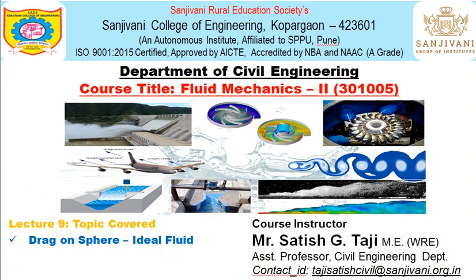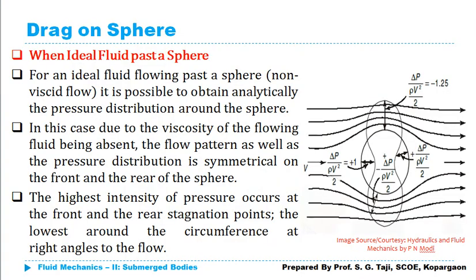So we'll consider two cases. In the first case, we are going to discuss the ideal fluid. So when an ideal fluid is going to pass the sphere, what will be the drag on the sphere? And in another case, we will consider a real fluid which is going to pass the sphere, and then we will discuss that case too. In this lecture, we will discuss the ideal fluid condition when my ideal fluid is going to pass the sphere.